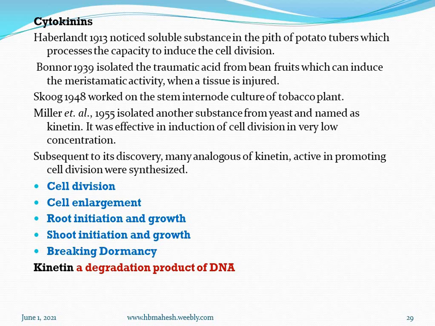These cytokinins are involved in cell division, cell enlargement, root initiation and growth, shoot initiation and growth, breaking of dormancy, and so on. Kinetin is a degraded product of DNA. So after deoxyribonucleic acid degrades, kinetin is produced. That is a type of kinetin.